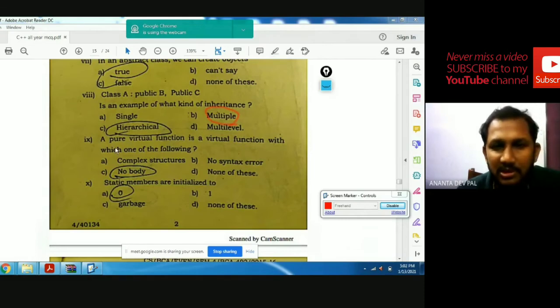A pure virtual function is a virtual function with which one of the following properties? Complex structure, no syntax error, none of these, no body. A pure virtual function is a function which has no body, that is, equal to 0. Static members are initialized to, definitely, always 0 by default. So this is the 0.